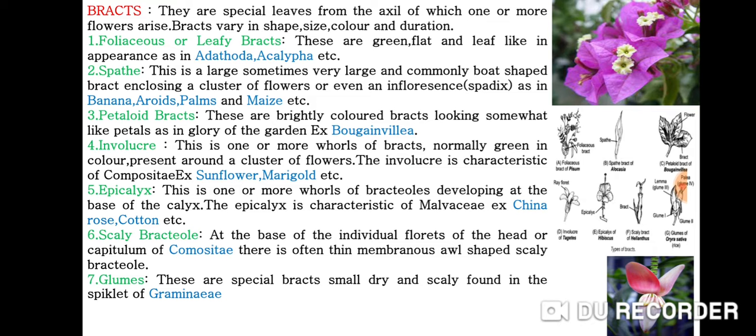Then scaly bracteole, at the base of the individual florets of the head or capitulum of the Compositae family. There is often a thin membranous oval-shaped scaly bracteole. Lastly, we discuss about glumes. These are spathe-like bracts, small, dry, and scaly, found in the spikelet. The examples are Gramineae.